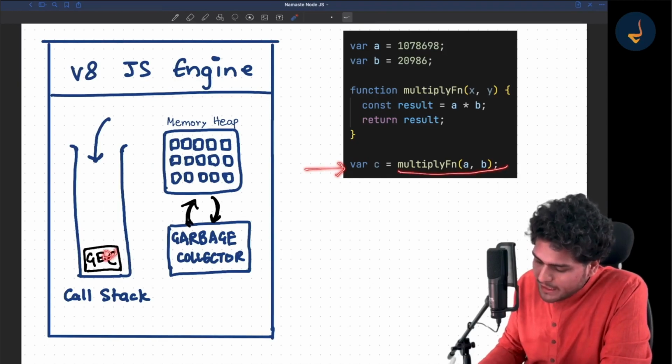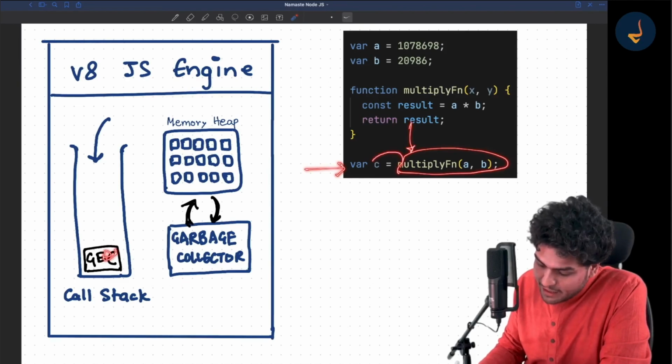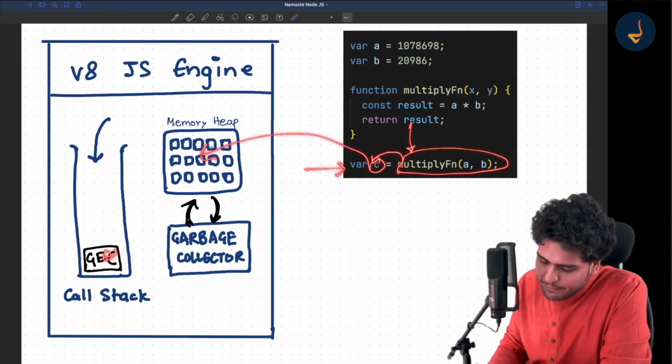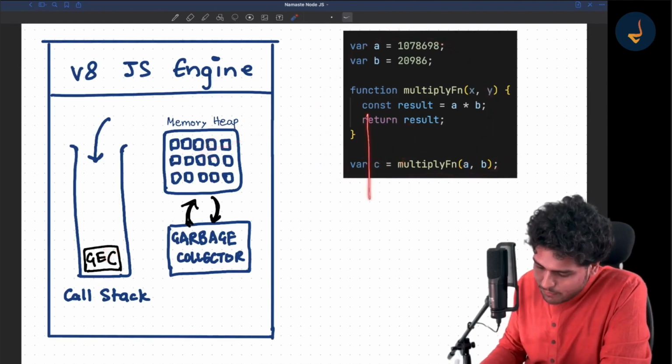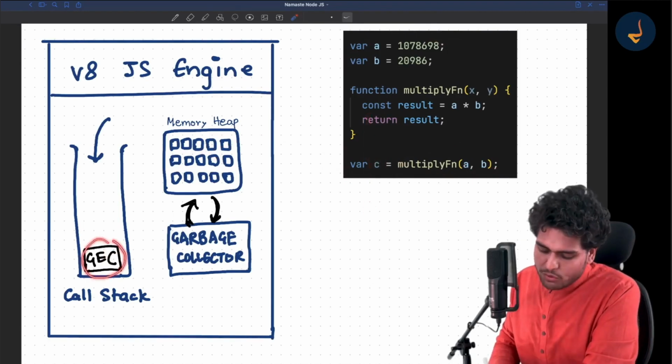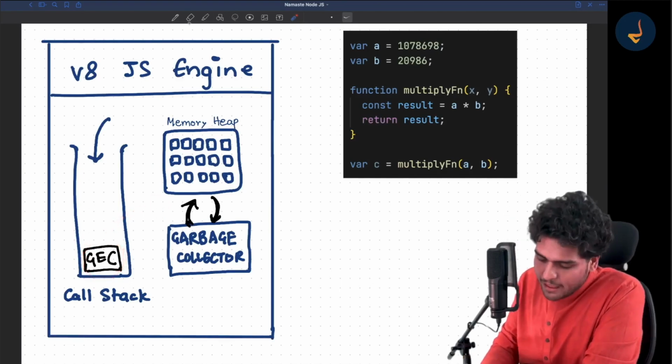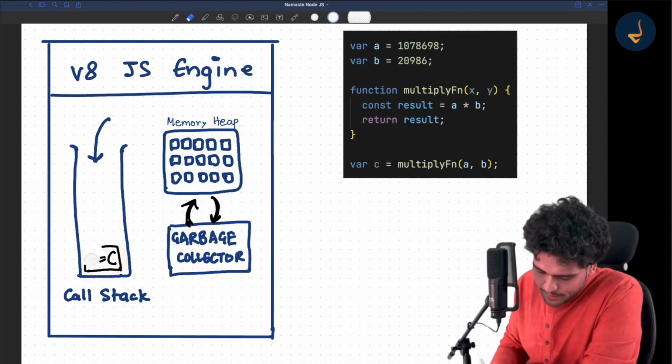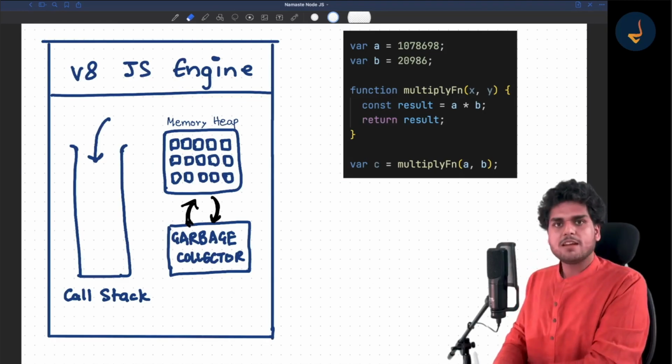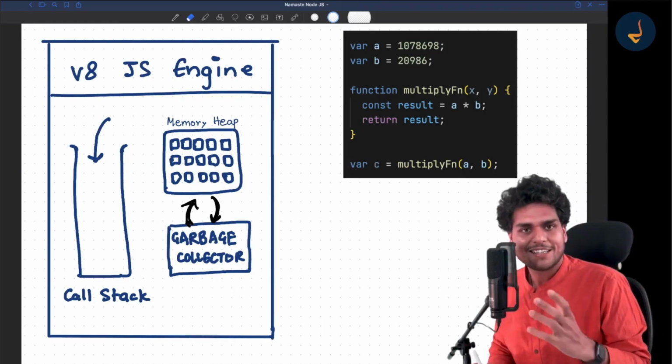So now the multiply function returned the value of this result, and that result will now be stored in C. Once the whole code is executed like this, the global execution context is also gone from the call stack, and the call stack will become empty. Okay, after running all the code, this call stack will become empty. Do you understand this?